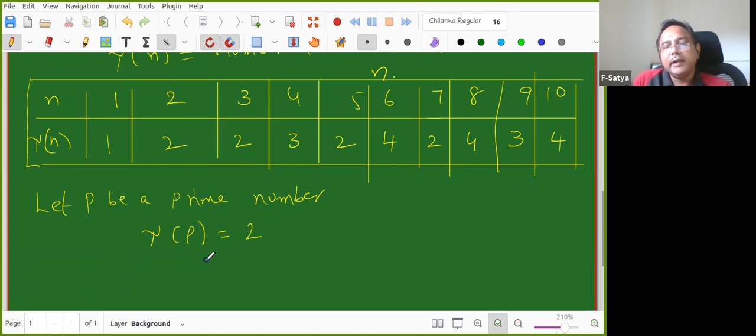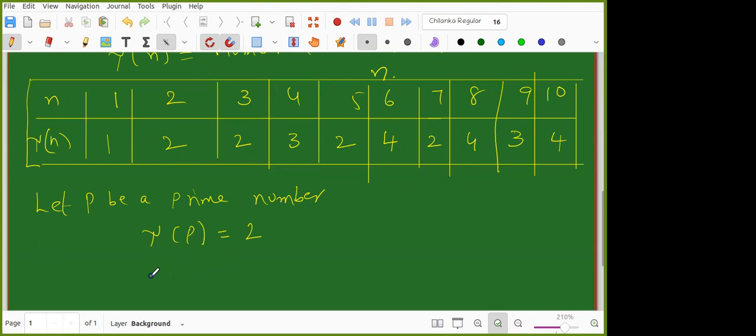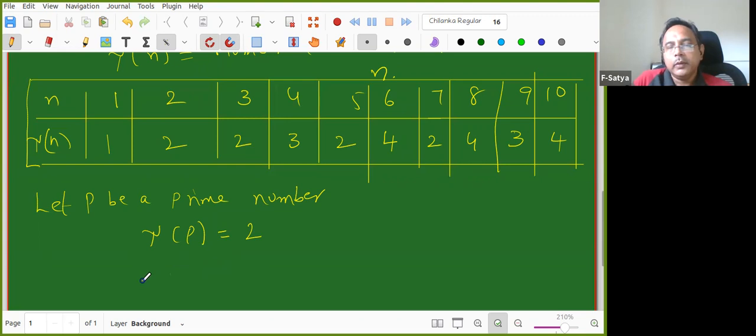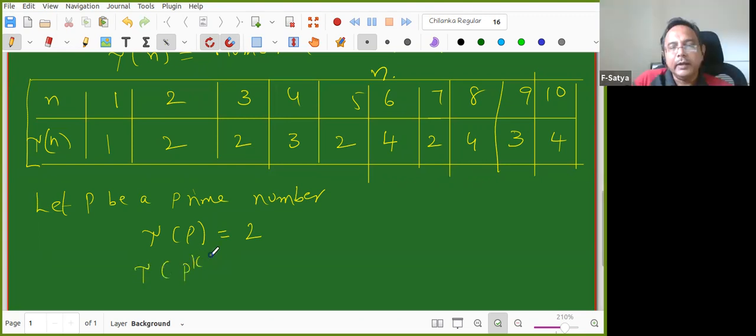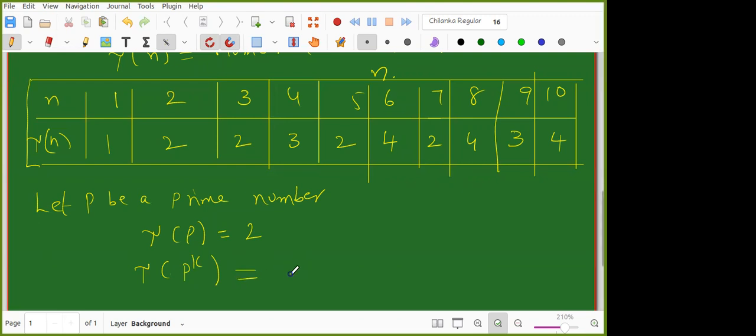Okay, now somebody else can tell me for some other numbers. Okay, I'll ask one of you. Aditya, can you go to some other numbers easily? P to the n. Okay, very good. So P power K, where again P is a prime number. What is the answer here? 2 to the power... 2 to the power?